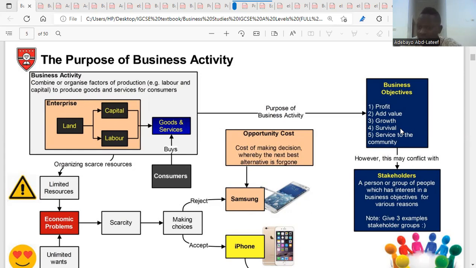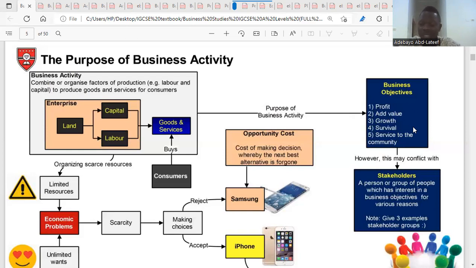And existing businesses might also think about survival when there are external, economic issues. Say there's a recession. When there's recession, businesses might not make profit because at that point in time, a lot of people might be out of job. So when a lot of people are out of job, the income level will fall. As a result of this, sales might also fall. So this might not allow a business to make profit. So at this time, instead of thinking of making profit, it will be thinking of survival.